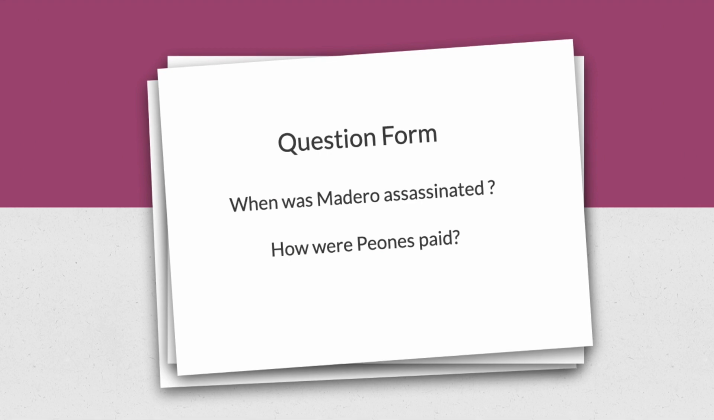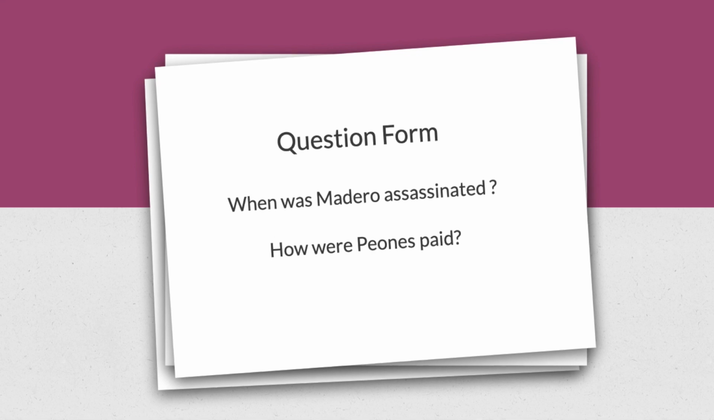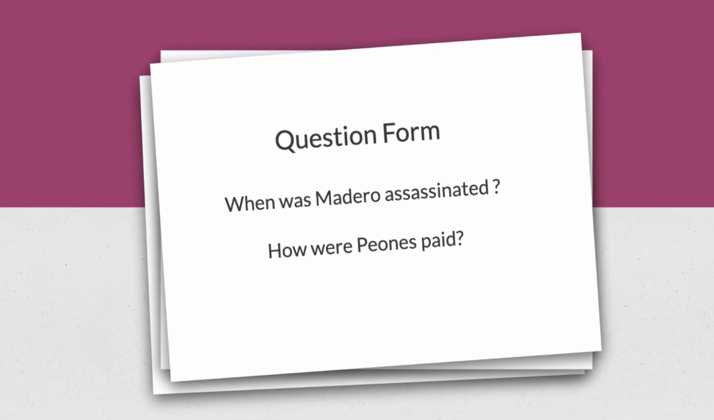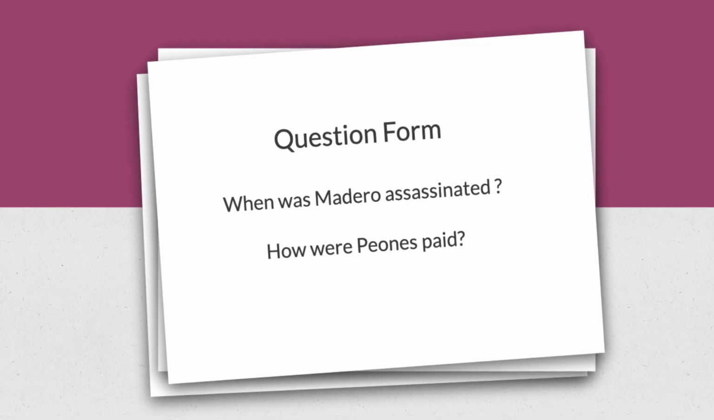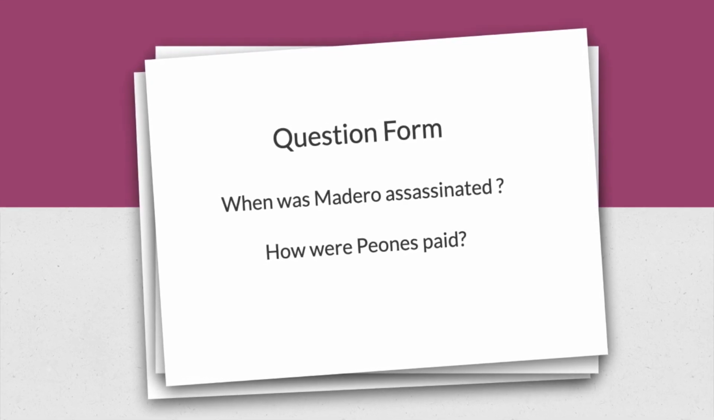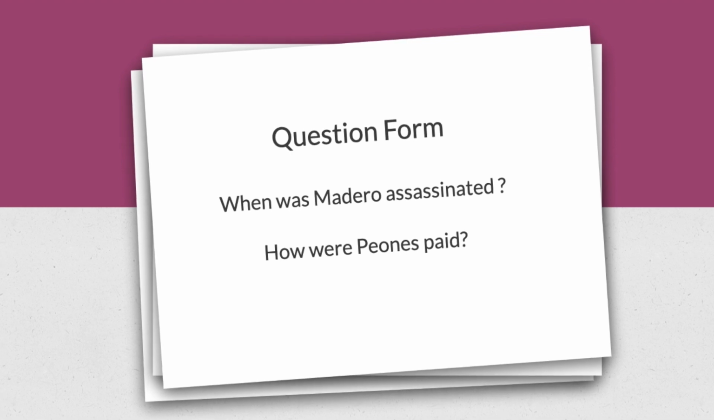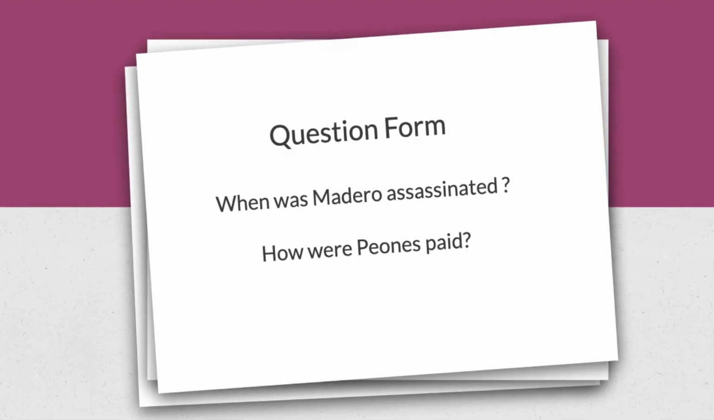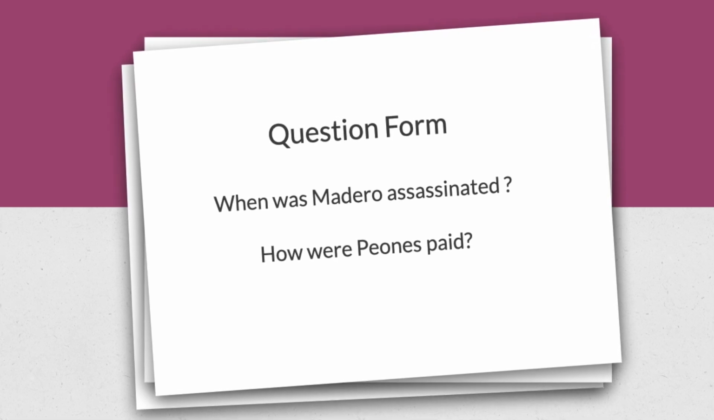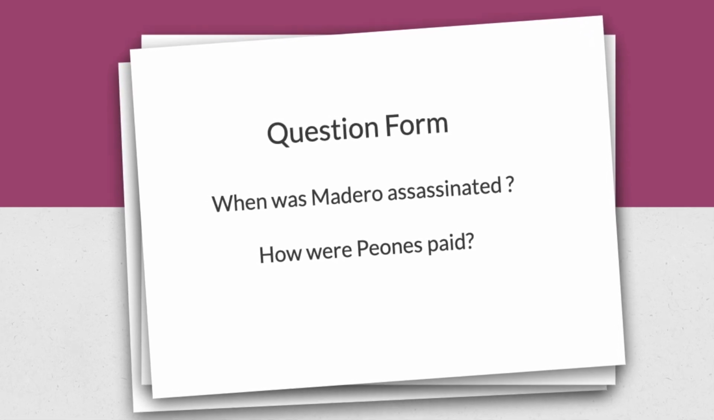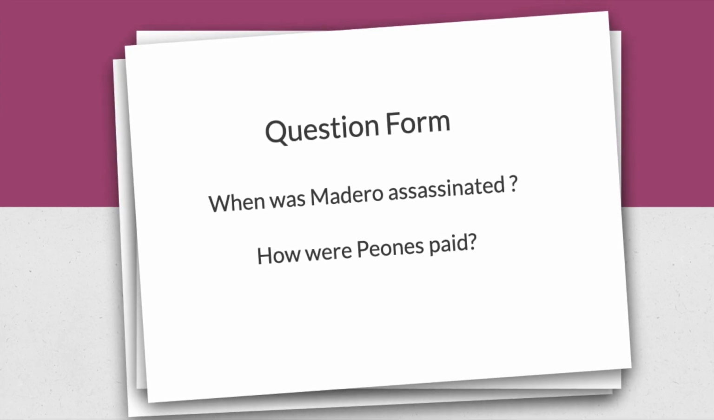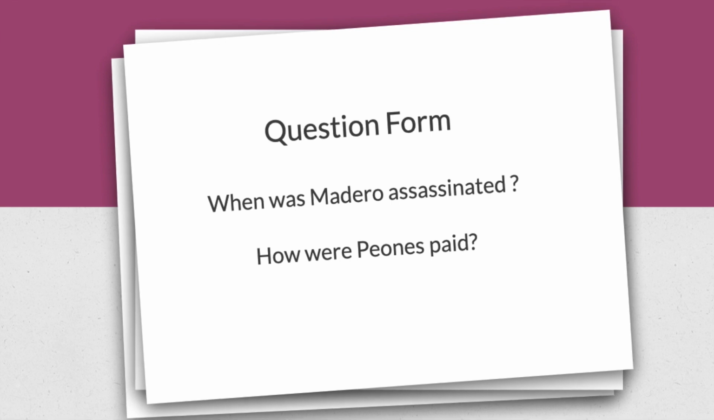Now let's check the question form. In this case, we are going to use the WH question plus was or were plus the subject or receiver, and then we are going to use the verb in past participle. The examples are: When was Madero assassinated? And how were peones paid? Remember to use the question mark at the end of the question.